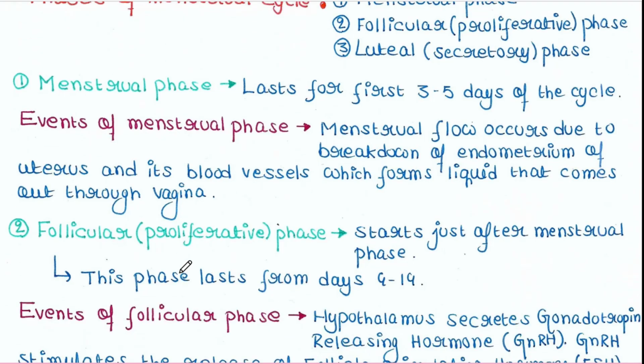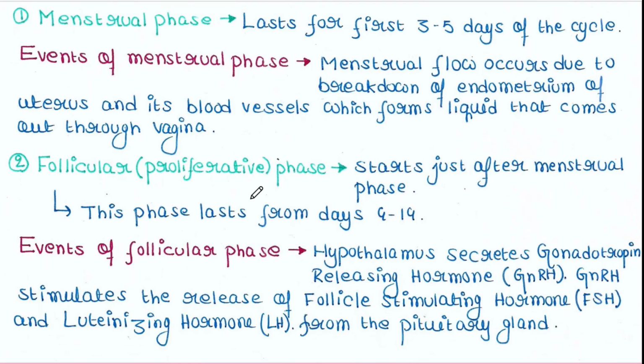Next is the follicular phase or proliferative phase. This phase starts just after the menstrual phase. This phase lasts for days 4 to 14. That means it starts on day 3, 4 or 5, depending on the completion of the menstrual phase of that girl, and lasts till day 14. Let's see what happens in this phase. So, the events of the follicular phase.